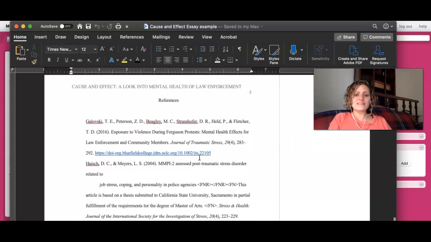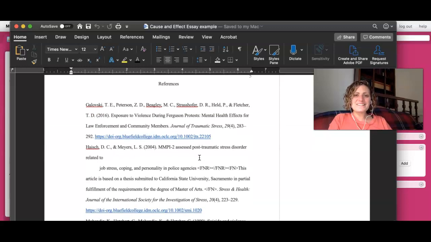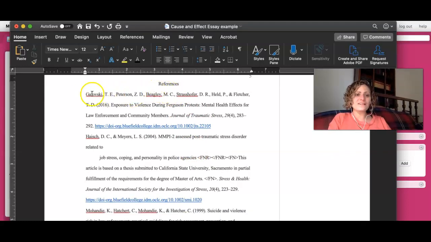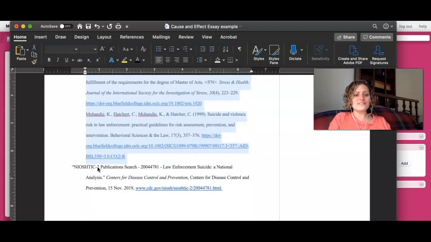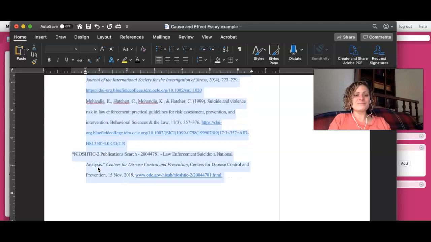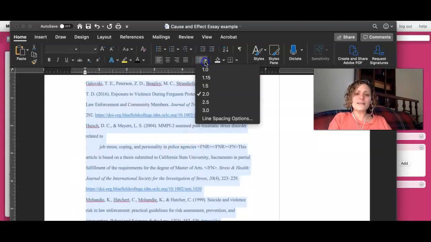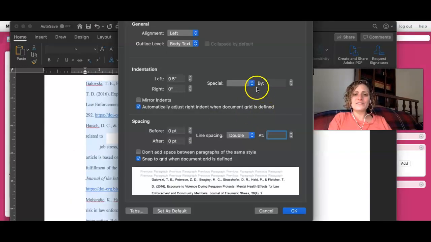Last thing that any research paper needs is its reference page. Beautiful APA citations here. Now let's just format them so that they're all correct. So the first thing, of course, that we need to do is the hanging indent. So let's do this together, just like we did earlier. Where do we find it? Up here at line spacing. Go to line spacing, go to special, go to hanging.